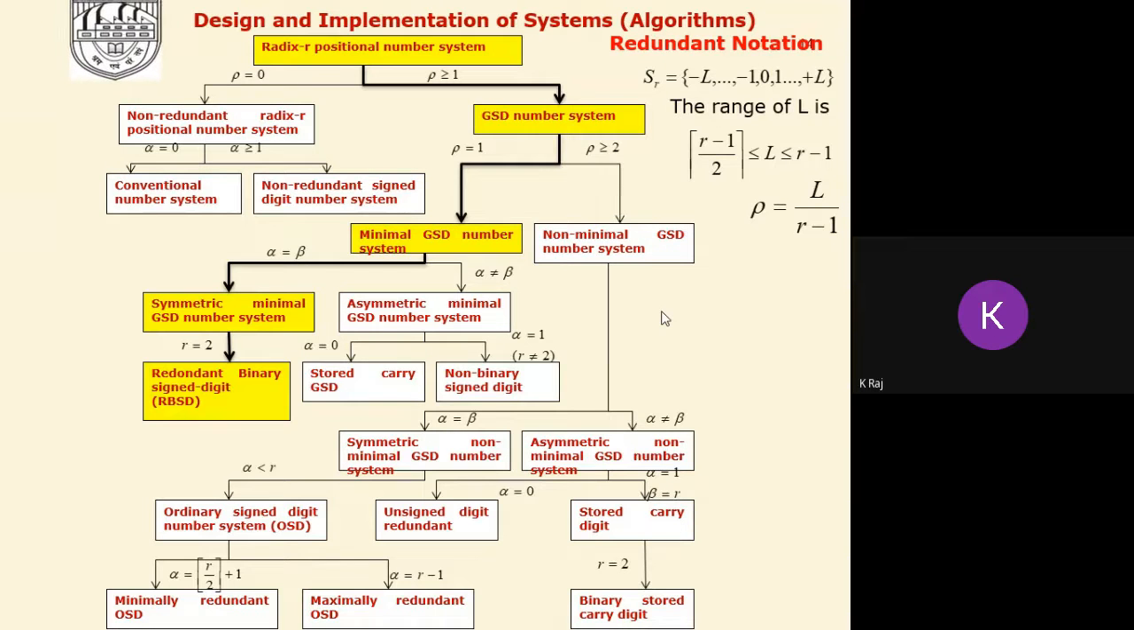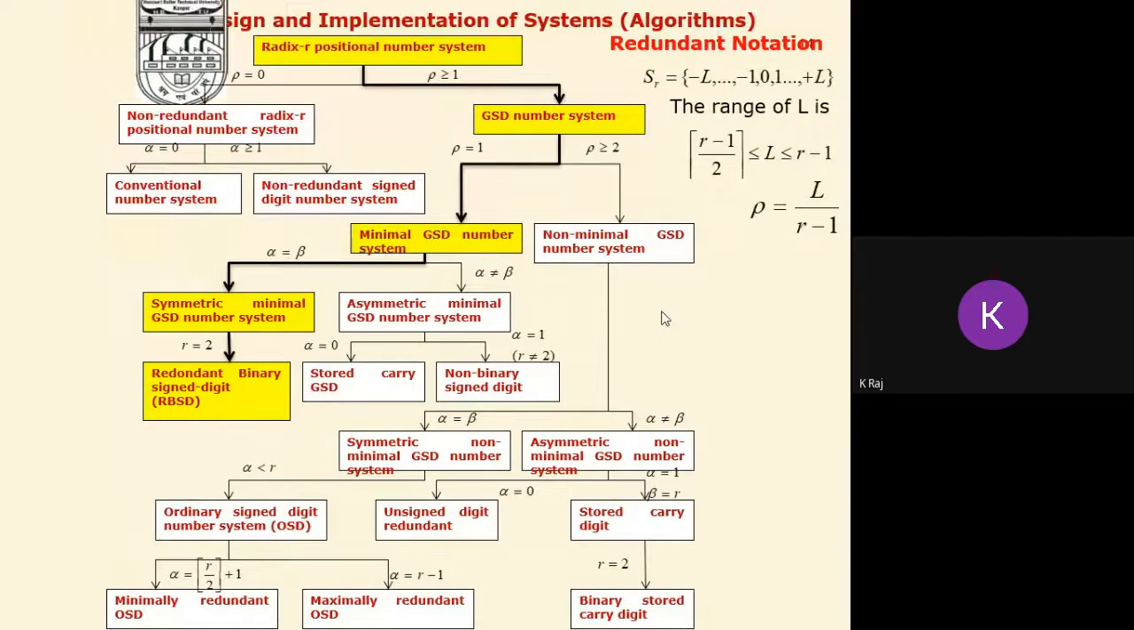As we described in the very first lecture at the beginning of the webinar, for the analysis of the performance of any system, we have to analyze 4 parameters of any digital signal processing system: the area, the speed, the power consumption, and the finite word length effect. In this redundant binary signed digit case, we are getting a better result: the speed is higher, but at the cost of a larger area.